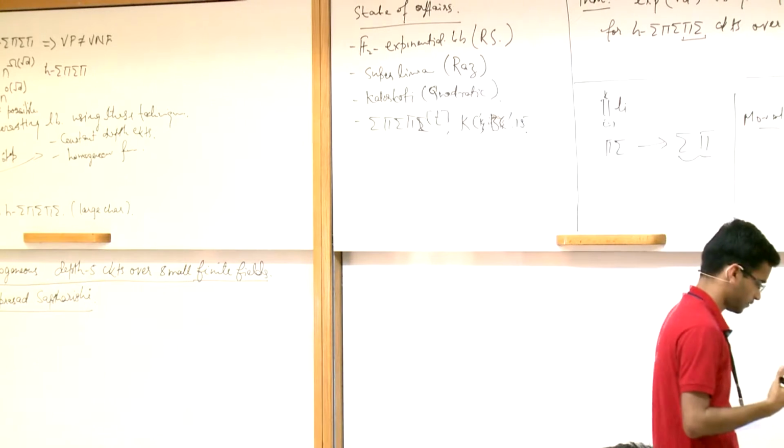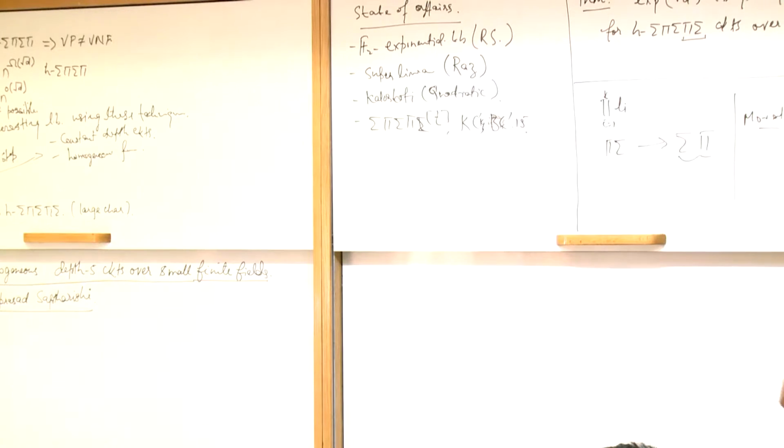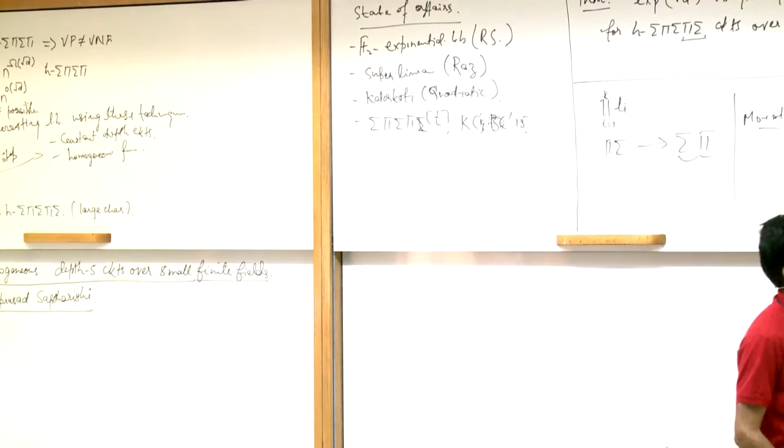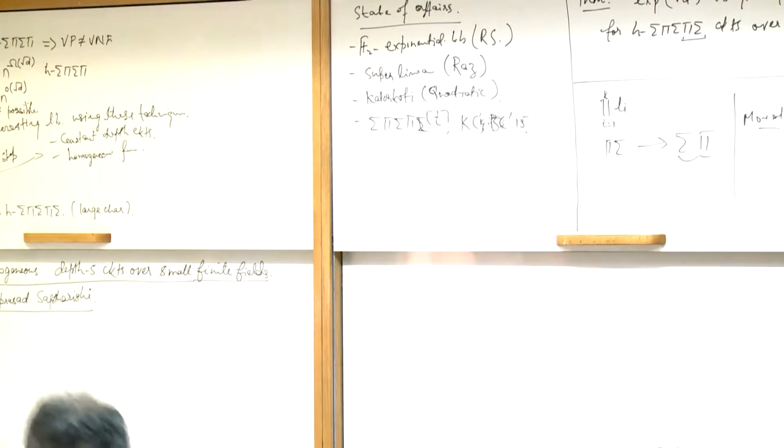It will be a proof along the lines of the proofs we have seen. We'll define a complexity measure, let's call it gamma. Gamma will be a function from the set of all polynomials to, say, reals. And gamma will have this property, in the following picture. Let's say this is VNP.